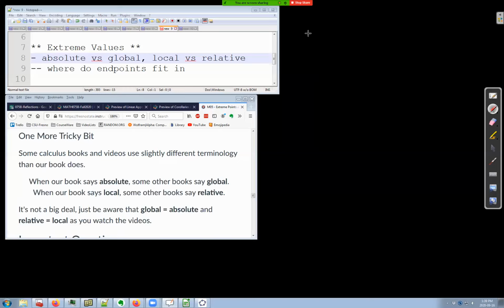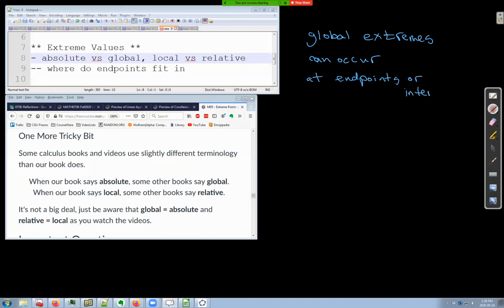Let me write it this way: global extremes can occur at endpoints or at interior points.